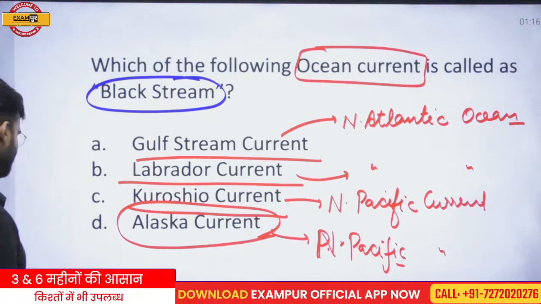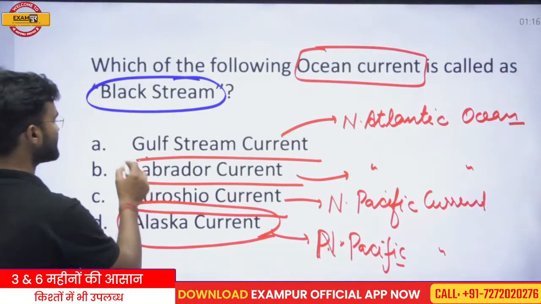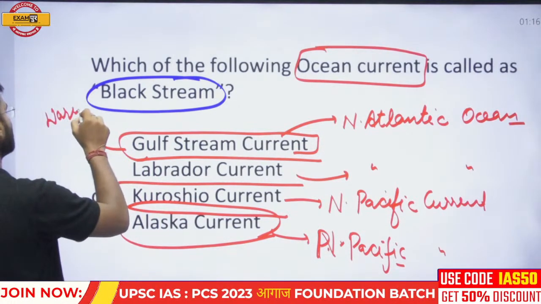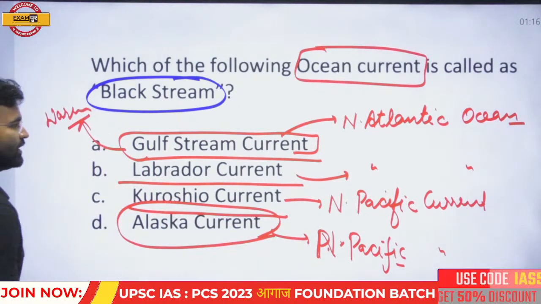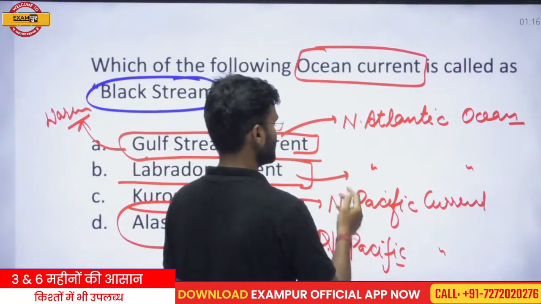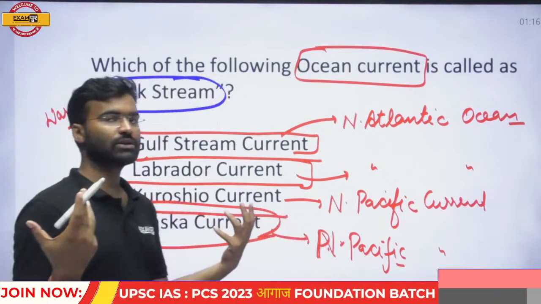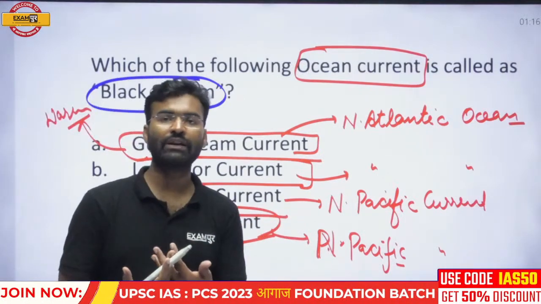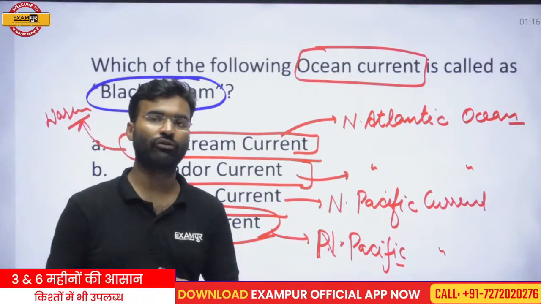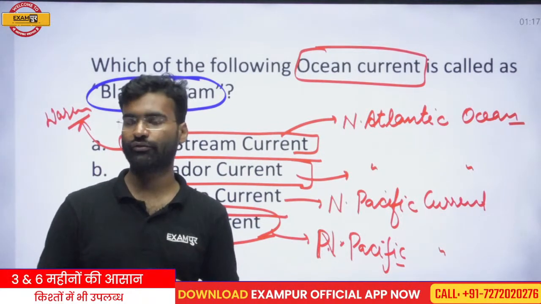The Gulf Stream is a warm current, and the Labrador current is a cold current. The zone where these two currents meet or merge is a zone of fishing.